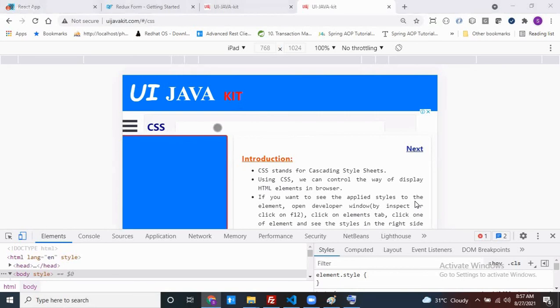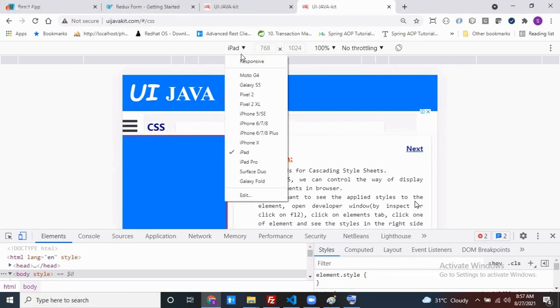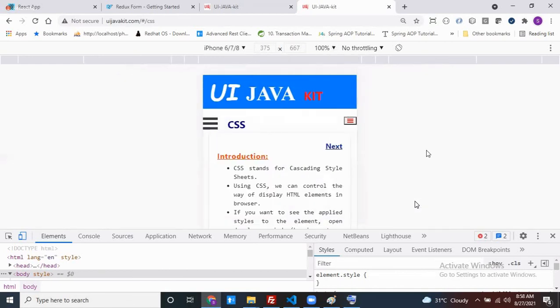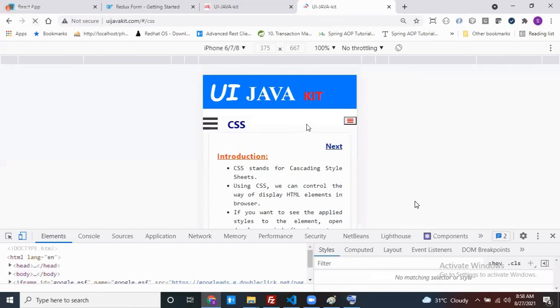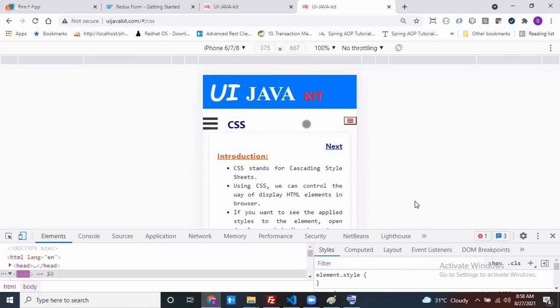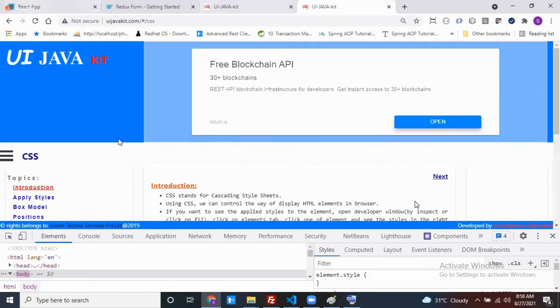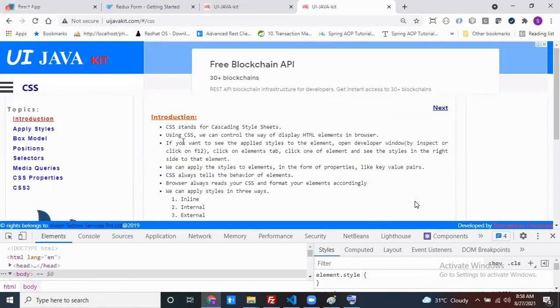For iPad also, if you want it, then you have to make some CSS changes. Like this, for each and every resolution you can check it. This website is only fit for mobile as well as big desktops. Based on your requirement, if I want this website to be responsive for tablet also, then you have to write some piece of code for that particular resolution.